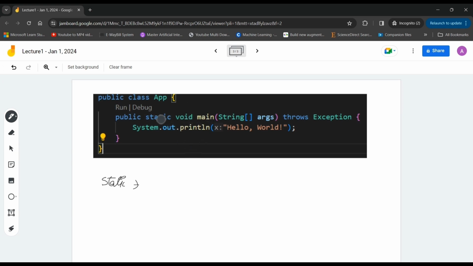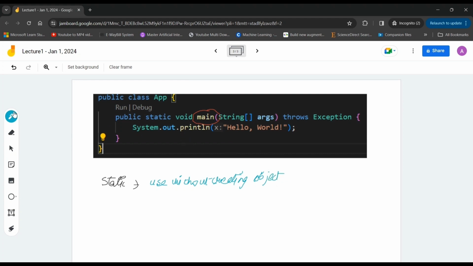To use any class, we need to create an object of that class, and then we can use the methods or functions. This is the main method, or main function as well. Methods and functions are used interchangeably; both mean the function itself. If we put static, that means we can use this method or whatever without creating an object of it.